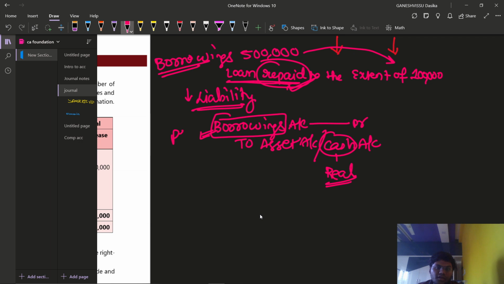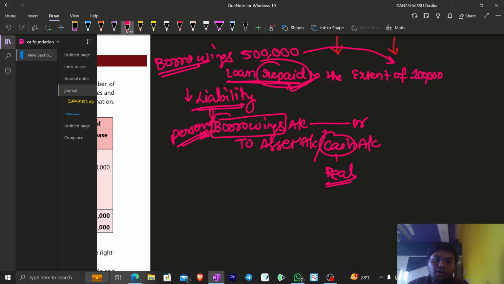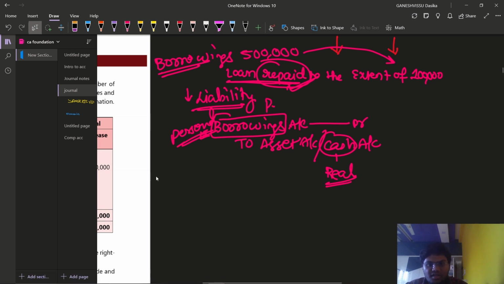Borrowings is like a personal account, right? Why? Because the person who has started the business has asked some others to give the loan. Then borrowings is the personal account. The person who is receiving that amount is the receiver for our transaction, so we can say that this is a personal account. Debit the receiver. So the person who is receiving the amount is a receiver. So can I say that it is a personal account and the real account rule has also been used? That means we have used the traditional approach also here.